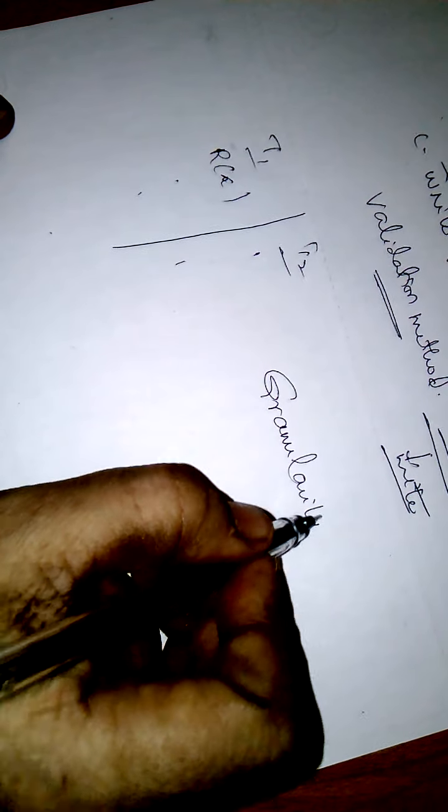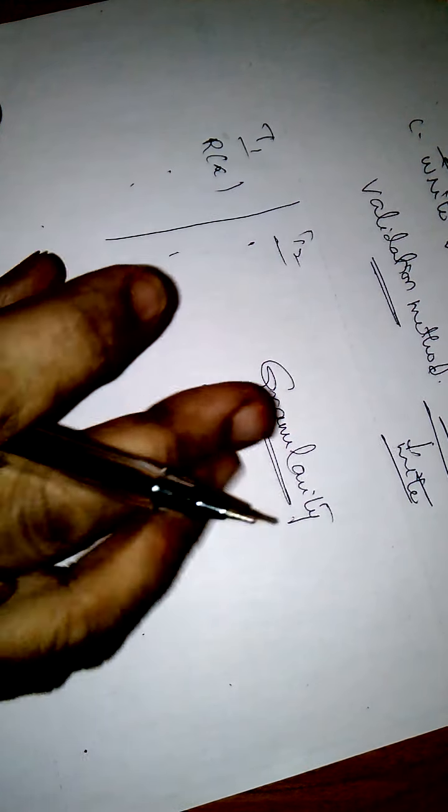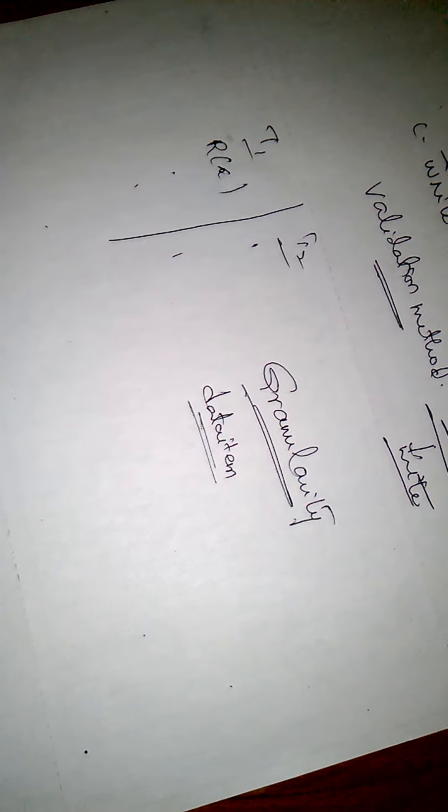Hello students, in this video we will discuss granularity in DBMS. So what is granularity? It is the size of data item allowed to lock. Size of data item means whether we want to lock a database, or a table, or a record, or an attribute. That is called size of data item.